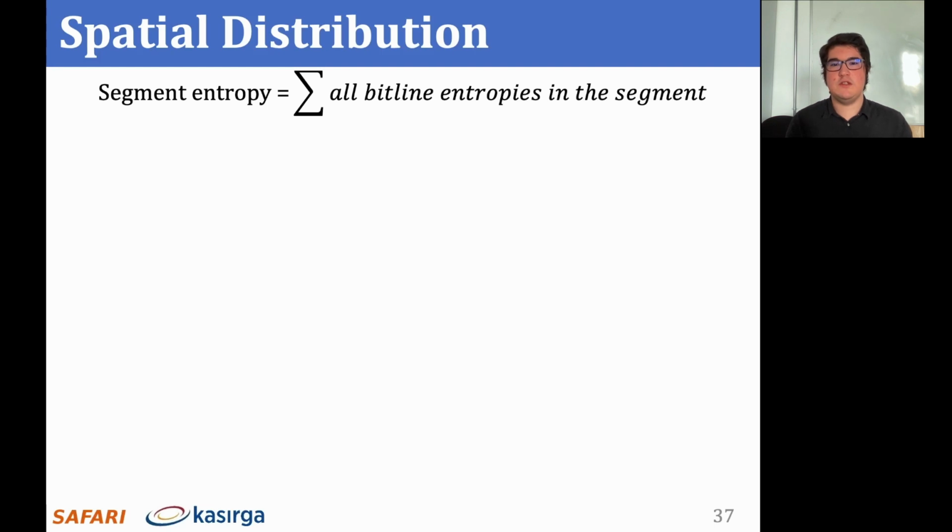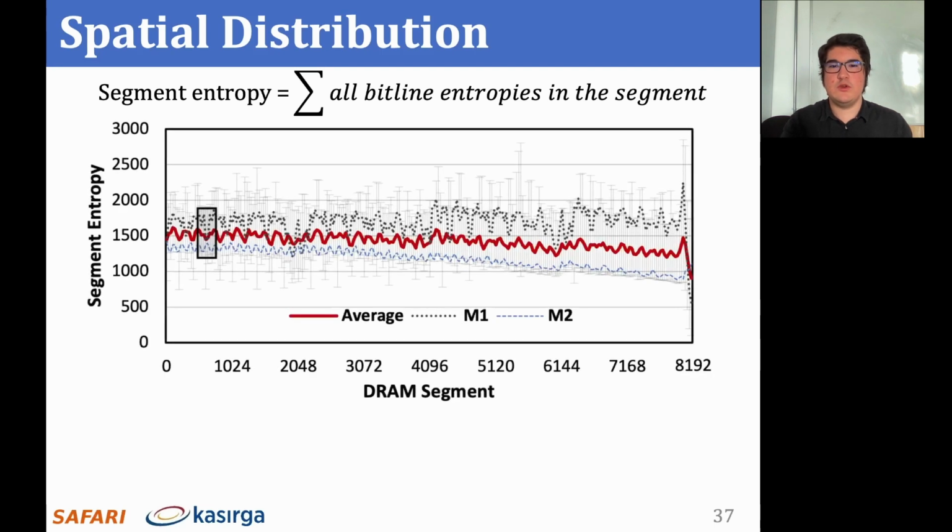To see if entropy changes according to the physical location of a DRAM segment, we'll look at each segment's entropy. We calculate the segment entropy as the sum of the entropy of each bit line in that DRAM segment. The maximum possible segment entropy is 64K, as there are 64,000 bit lines in a DRAM segment. We plot the segment entropy on the y-axis over the segment ID on the x-axis. There are 3 curves on this figure. The red curve shows the average segment entropy across all 17 modules, while the error bars show the range of the segment entropy across all modules.